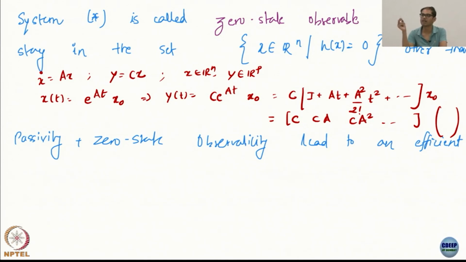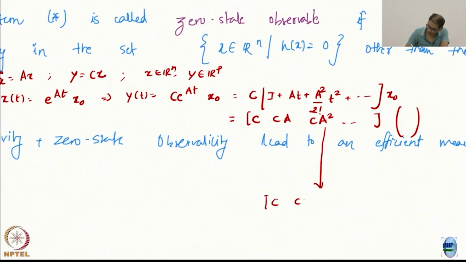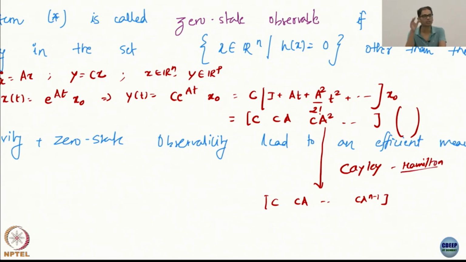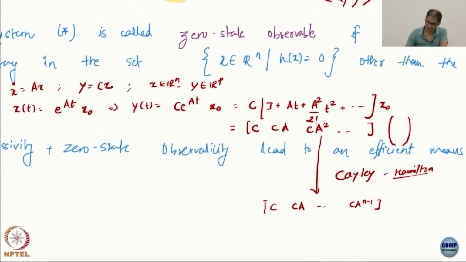C, CA, CA squared, until CA^{n-1}. Why? Just due to the Cayley-Hamilton theorem, because all the higher powers you can write as smaller powers. So, no need to write all the powers. So, this is the observability condition, alright, great.